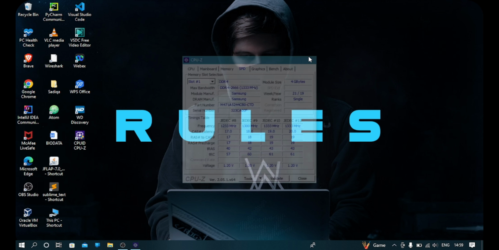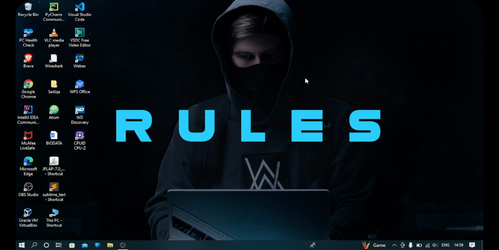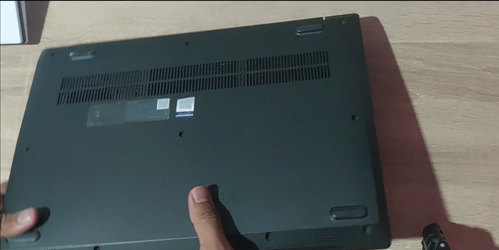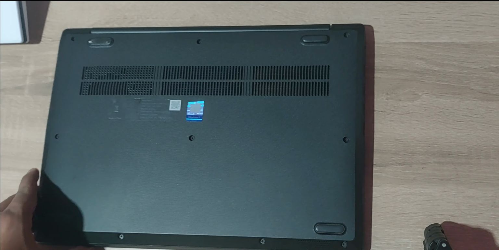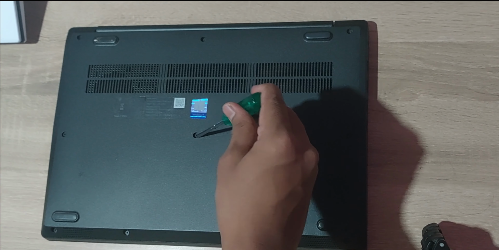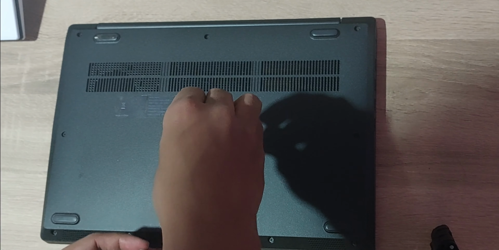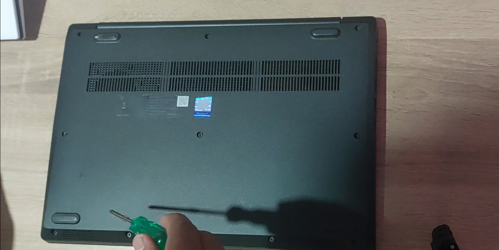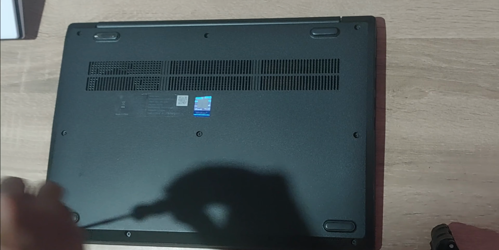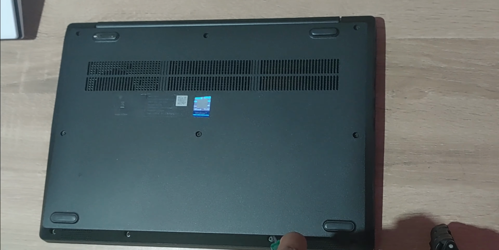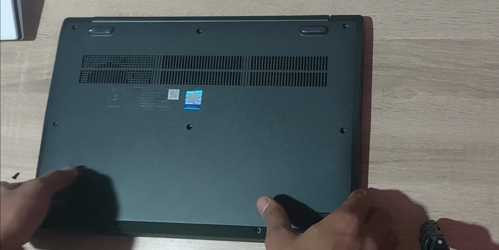Now it is time to remove the PC's back panel and then upgrade the RAM. Just flip your PC, take a screwdriver and unscrew all the screws. Try to open this back cover.